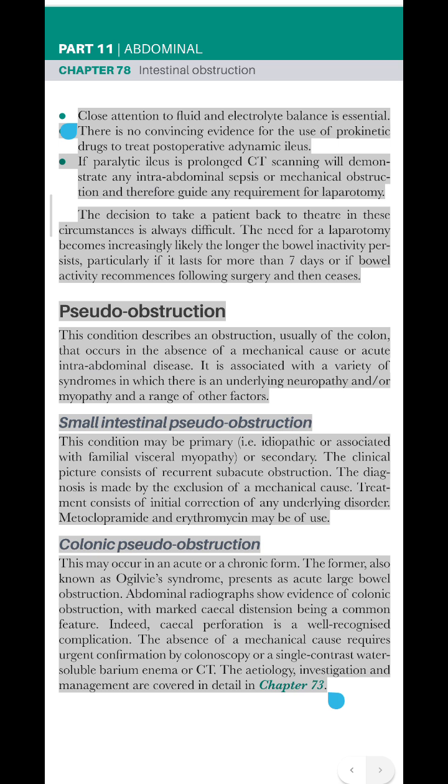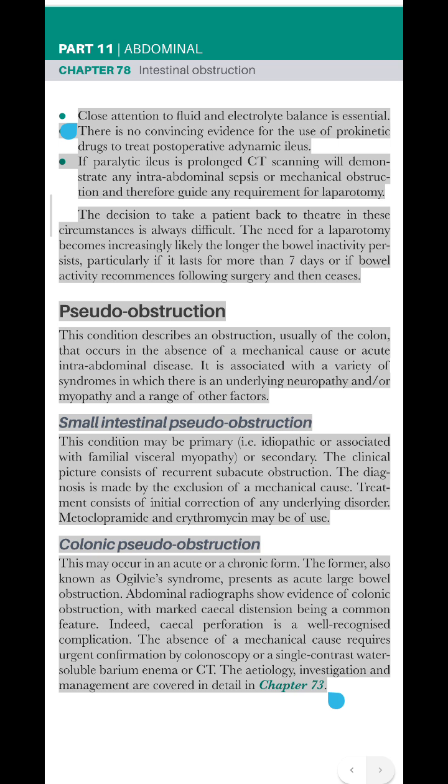If paralytic ileus is prolonged, CT scanning will demonstrate any intra-abdominal sepsis or mechanical obstruction and therefore guide any requirement for laparotomy. The decision to take a patient back to theater in these circumstances is always difficult. The need for a laparotomy becomes increasingly likely the longer the bowel inactivity persists, particularly if it lasts for more than 7 days or if bowel activity recommences following surgery and then ceases.